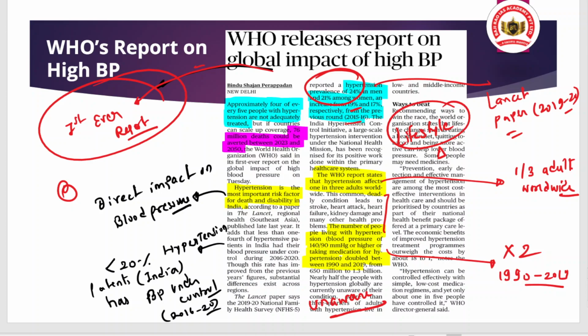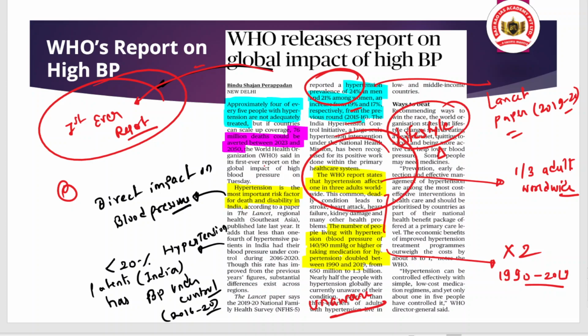And why is this high BP or hypertension issue rising? Because of the lifestyle changes we are facing. We are facing the issue of work from home, along with eating habits becoming more superficial rather than nutrition based eating. So that is also impacting our health. And you can understand the WHO report states that hypertension affects 1 in 3 adults worldwide.